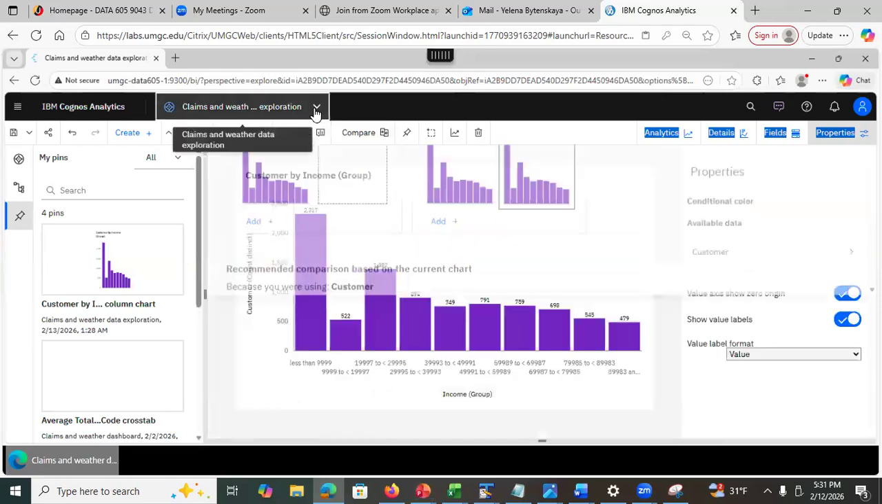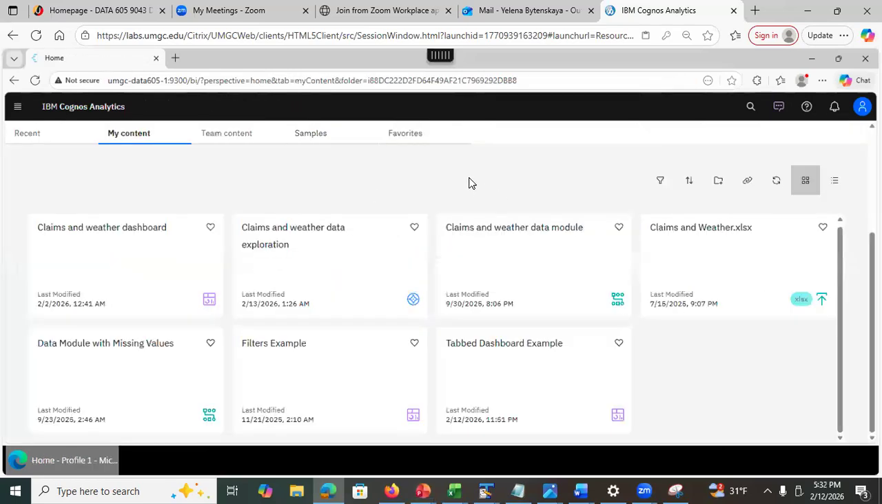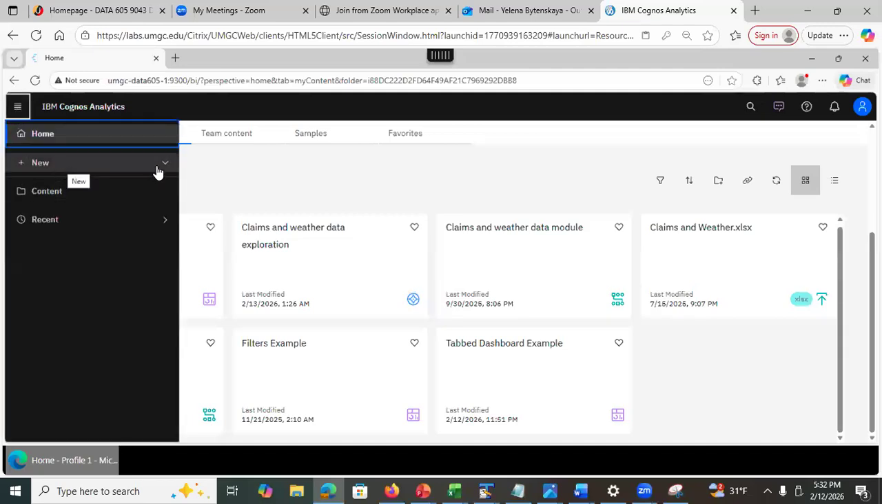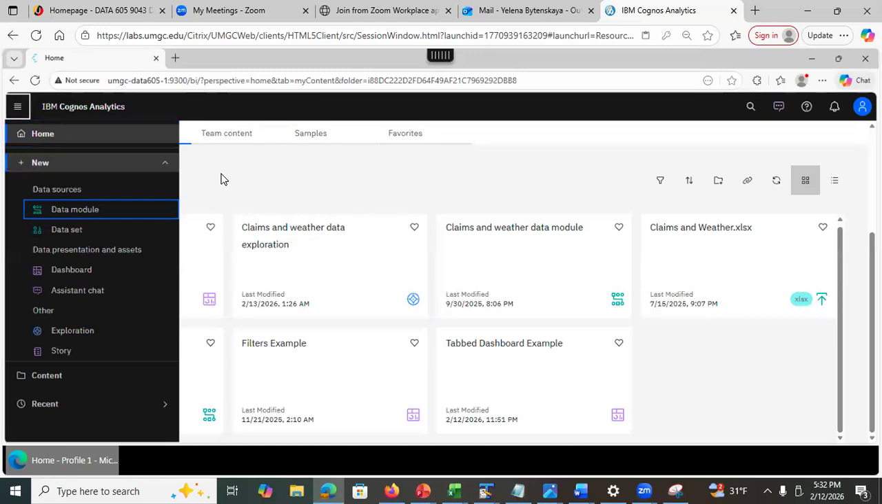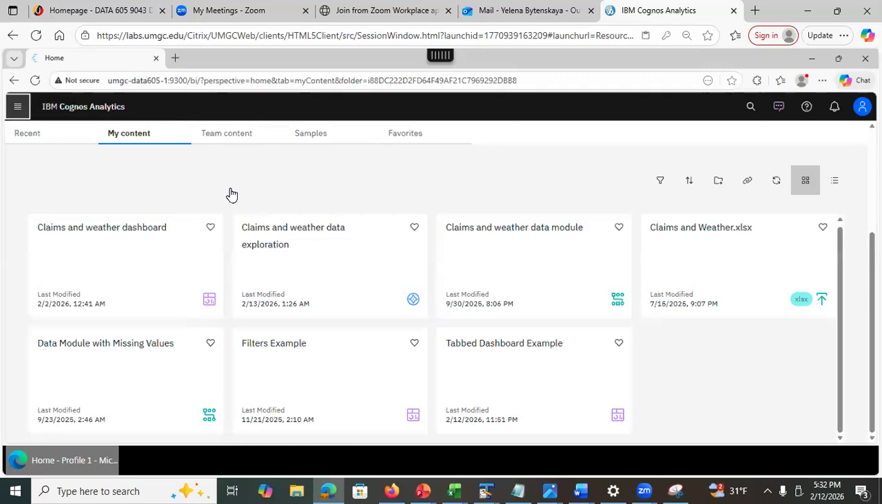Okay, so let's close this out. Some people like to use the new menu. Click here, new, and select dashboard. Well, that's fine, but if you do it this way, then you will have to specify the data source. But here you need to be careful because you're only working with the files that are in my content. It's very important. You're not going to be able to create a dashboard from data in the team content. Only my content, okay?